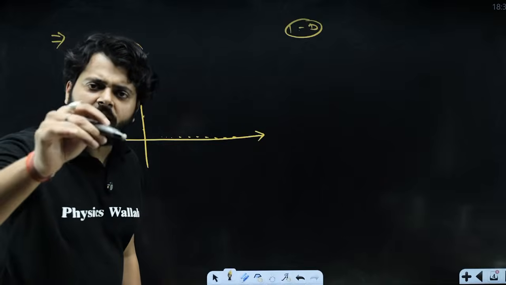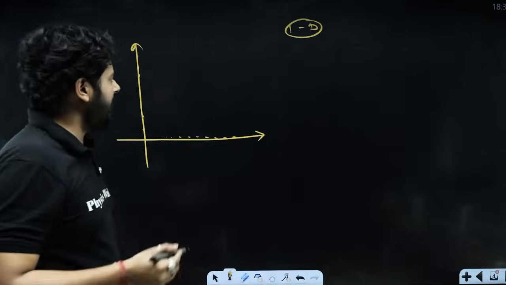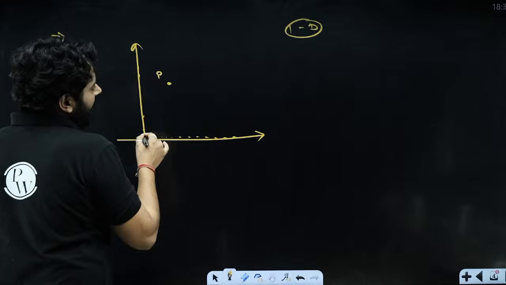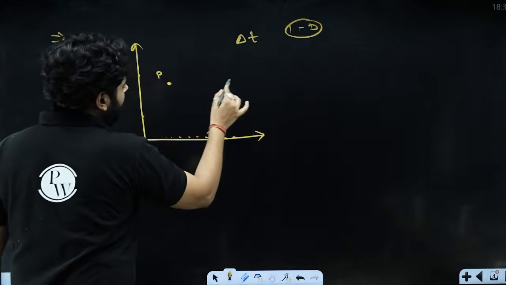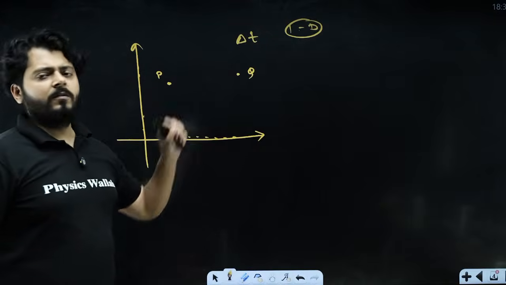Since it is a motion in two dimensions, my dear kids, now two coordinates will change, as the name suggests. The particle could be here at point P, and after a time delta T, the particle can move to another point, point Q. So how will you write this particular vector?